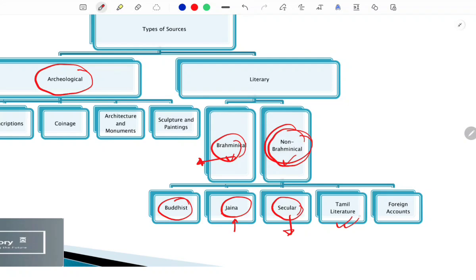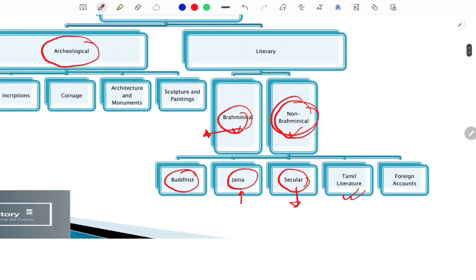The other thing we will be discussing is Tamil literature. Tamil literature is also very important as far as ancient India is concerned, especially southern India. In that we will be dealing with the Akam and Puram types of poetry, and some of the grammatical works like Tolkapiyam and other sources which were compiled in the Tamil region.